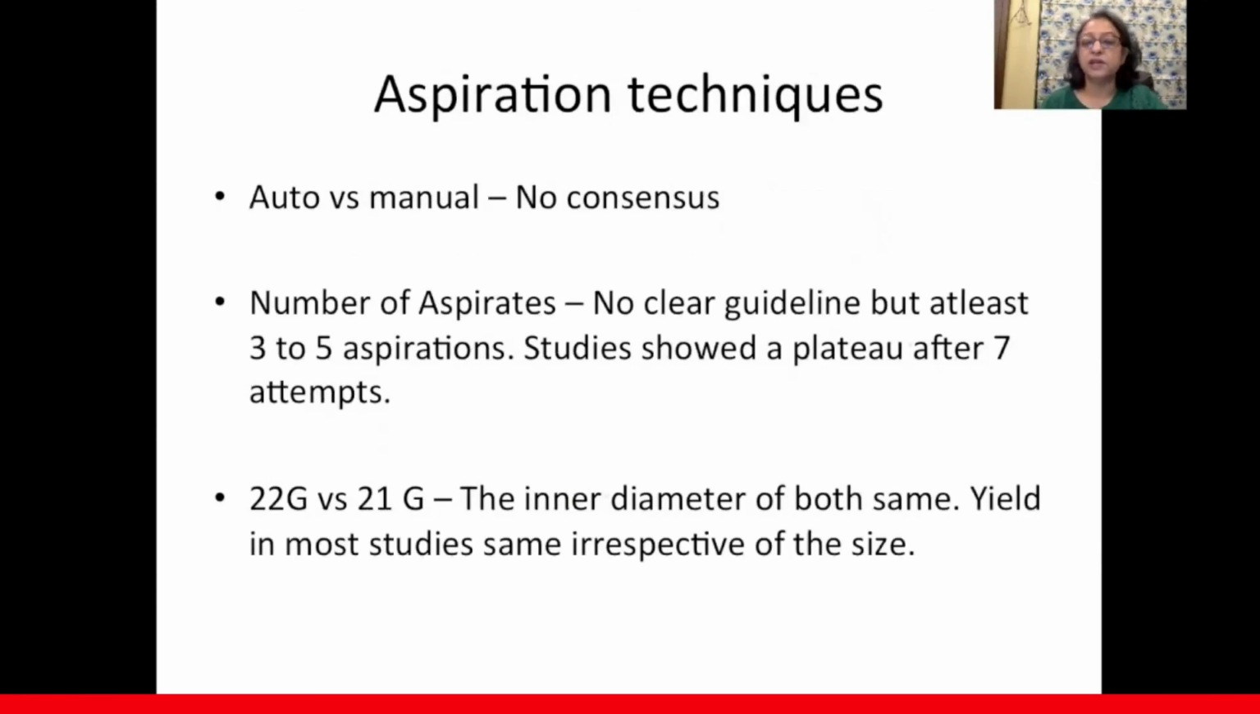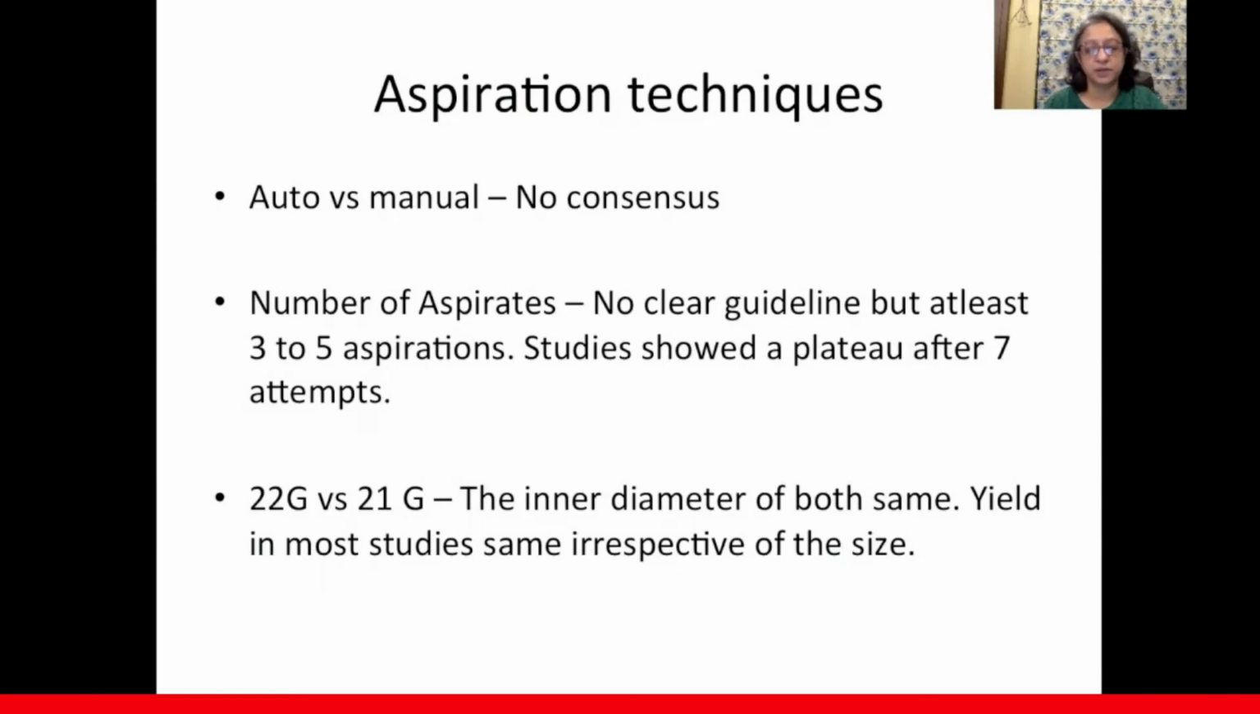And the aspiration technique has to be correct. Should it be auto or should it be manual? There is no consensus on it. Depending upon the node, it might be helpful. How many aspirates to be taken? There's no clear guideline, but it is advised to take 3 to 5 aspirations. Studies have shown that you reach a plateau after 7 attempts. So 3 to 5 in a node is more than enough.